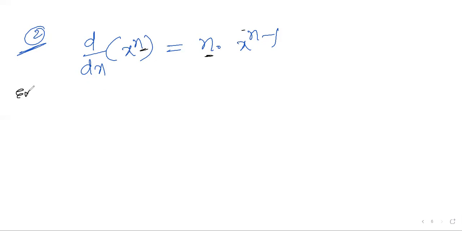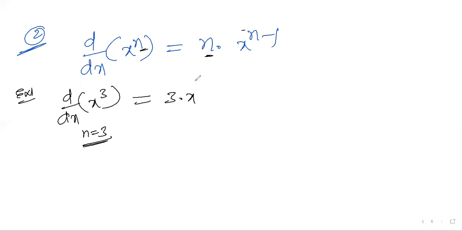Example, I'll take d by dx of x cube. So what is the value of n here? n is equal to 3. What is the answer I should get? n into x power n minus 1. Answer: 3x square. This is example number 1. Clear? Any doubt on that?